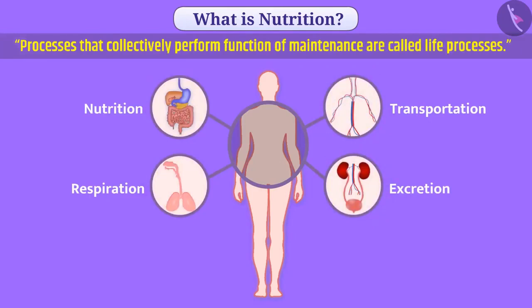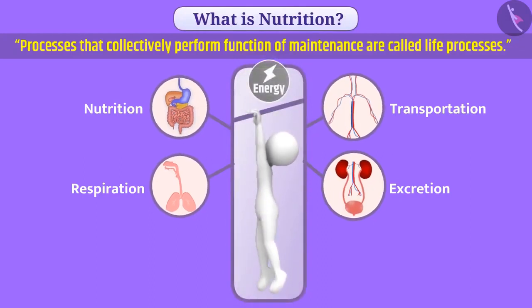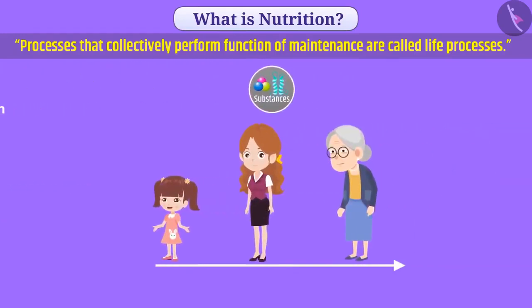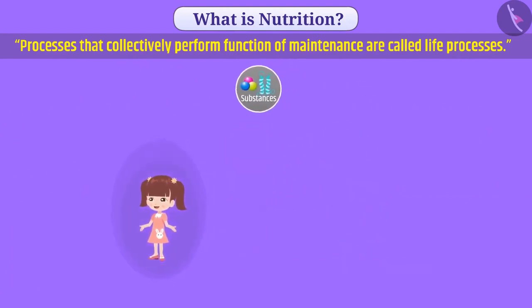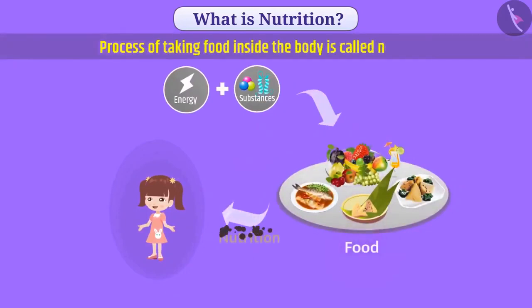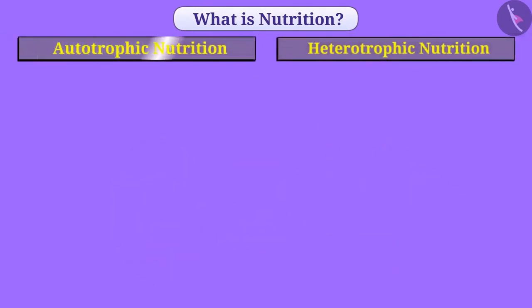In this video, we will get information about nutrition. Organisms need energy to perform various tasks and for necessary processes that maintain life. Along with this, various substances are also needed for growth of the body. Living organisms get energy and substances from food. The process of taking food inside the body is called nutrition. On the basis of the method of eating food, there are two types of nutrition: autotrophic nutrition and heterotrophic nutrition.